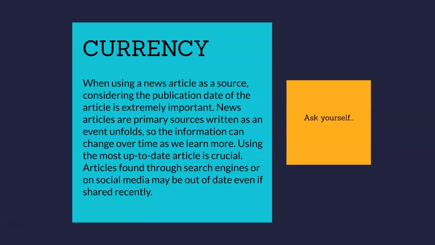The C stands for currency. When you're using a news article as a source, considering the publication date is extremely important. News articles are primary sources written as events unfold, so information can change over time as we learn more. Using the most up-to-date article is crucial. Articles found through search engines or social media might even be out of date, even if they're shared recently or show up at the top of your search results.